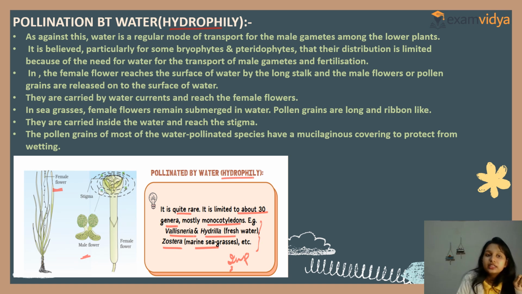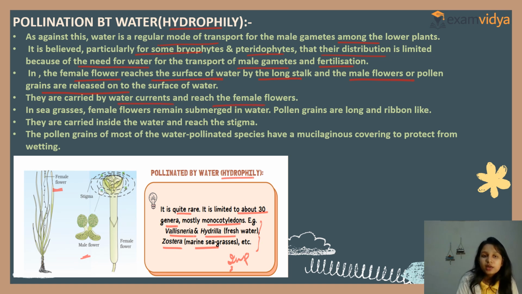Clear? As against this, water is a regular mode of transport for male gametes among the lower plants. It is believed, particularly for some bryophytes and pteridophytes, that their distribution is limited because of the need for water for the transfer of male gametes and fertilization. In some plants the female flower reaches the surface of water by a long stalk, and the pollen grains of male flowers are released on the surface of water. So they are carried by water currents and reach the female flowers.